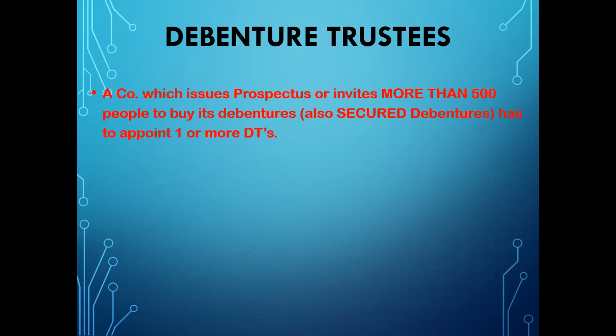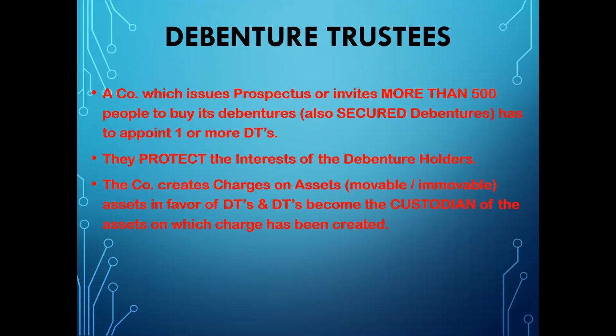So we'll have a look. A company which issues a prospectus or invites more than 500 people to buy its debentures, also secured debentures for that matter, has to appoint one or more debenture trustees. They protect the interests of the debenture holders. The company creates charges on assets, that is movable or immovable assets, in favor of the debenture trustees, and they become the custodian of the assets on which the charge has been created. So although the assets are of the company, the holder or custodian, the responsible person for those assets, is the debenture trustee.